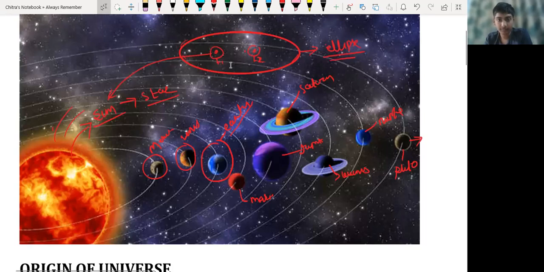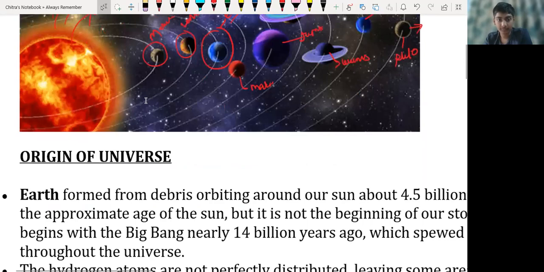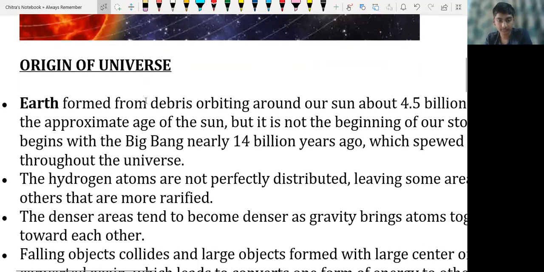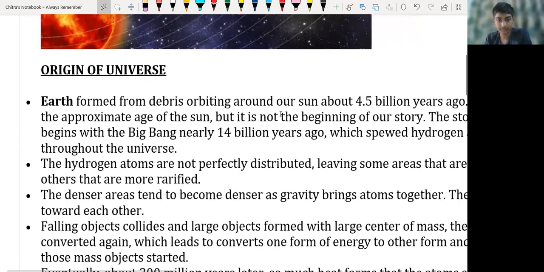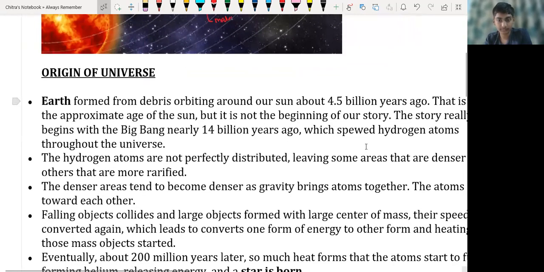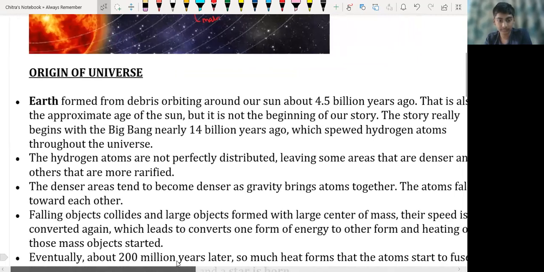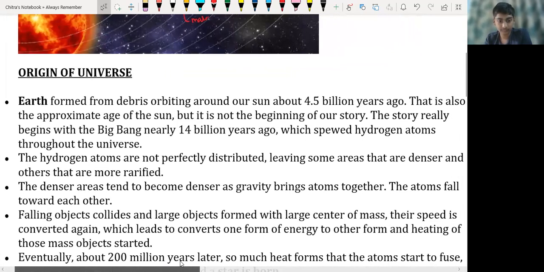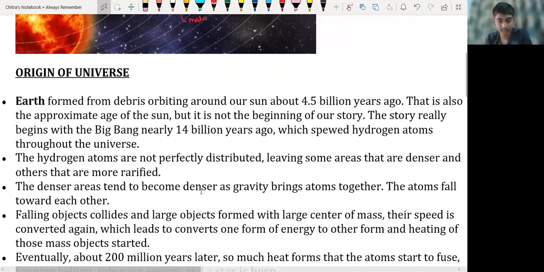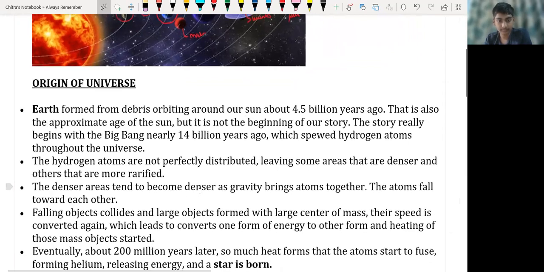Now we are going to understand the origin of the universe. It is very important to understand the origin of life also. That's why in evolution theory we consider the origin of the universe, the origin of the different planets of our solar system, as well as the origin of the Sun. So let's discuss each and every point one by one.